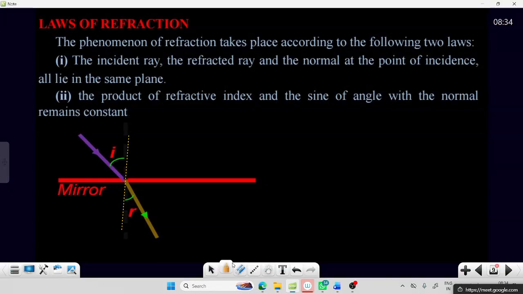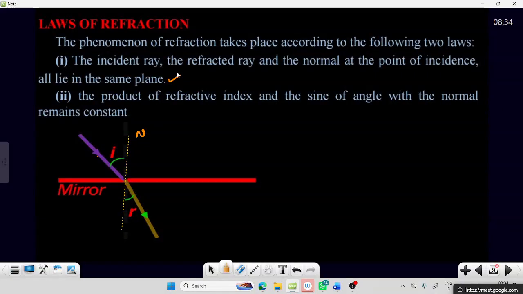Now, the laws of refraction are almost similar. Earlier we talked about the incident ray, reflected ray, and normal. Here we talk about the incident ray and the refracted ray, and this is the normal. All these will lie in the same plane at the point of incidence.